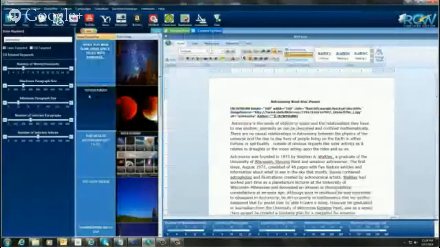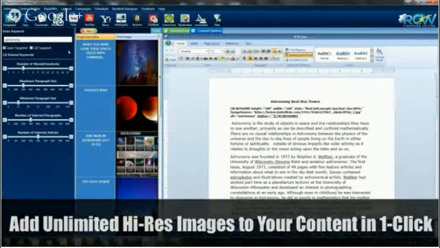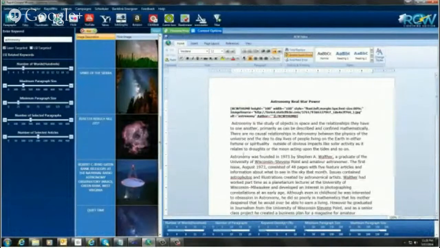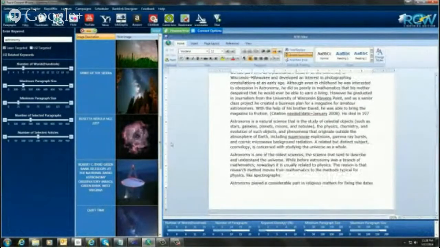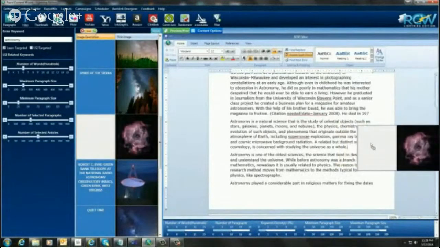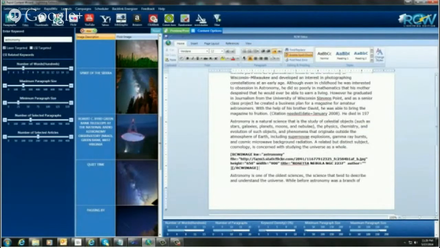Okay, and now we have our images up here, and I know these look the same as the thumbnails. They pretty much are both from Flickr, but I'm just going to pick something else down here. Here's something that looks kind of interesting. In order to add an image, I can also drag and drop this and insert it anywhere I want in the article. So you see that little red bar flashing right there? It'll insert it right after that. And you can see there it is. So now we have an image in here.